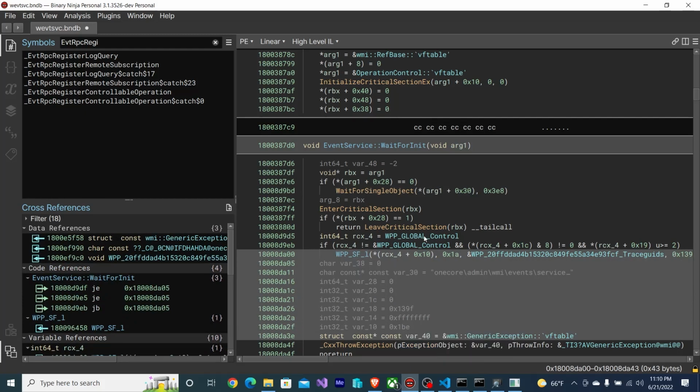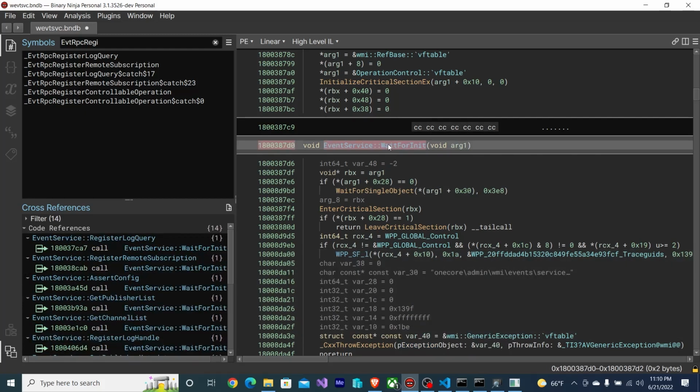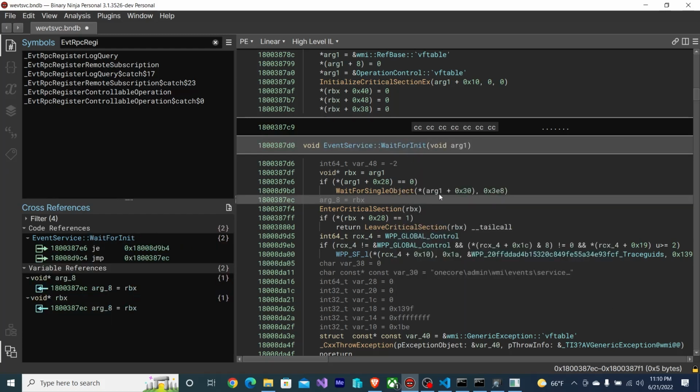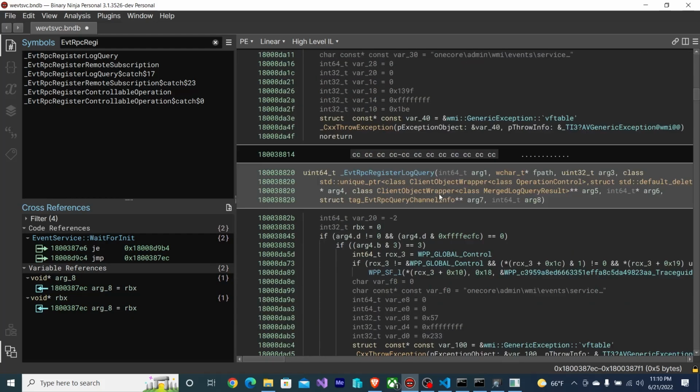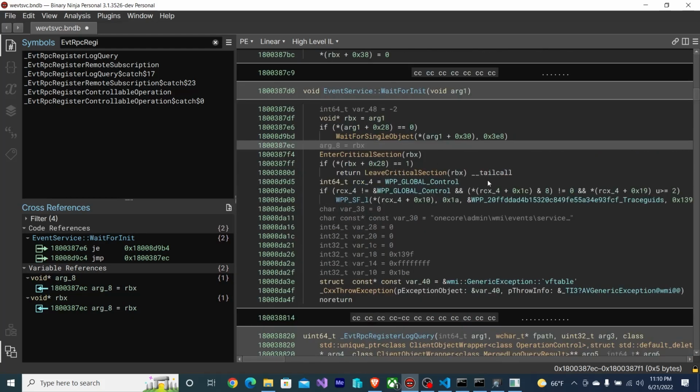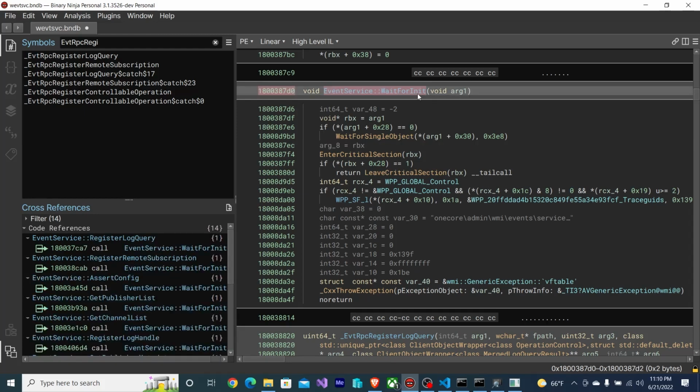Even the name wait for init gives you that hint that it's waiting for something, right? But there's no other thread doing anything for this to wait on. So it makes no sense for this to be called in our fuzz context. This function doesn't do anything interesting, especially since we aren't running in that full multi-threaded service executable environment. We can just completely ignore this function.